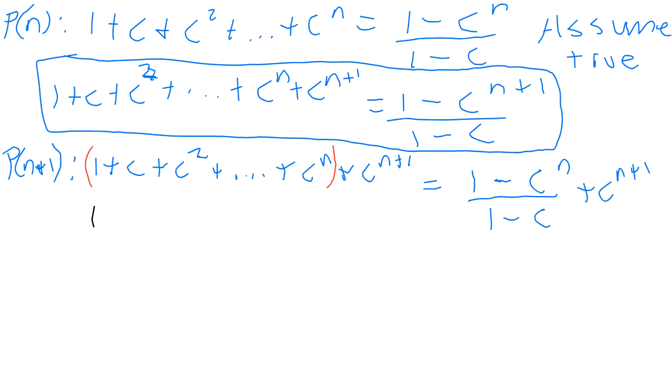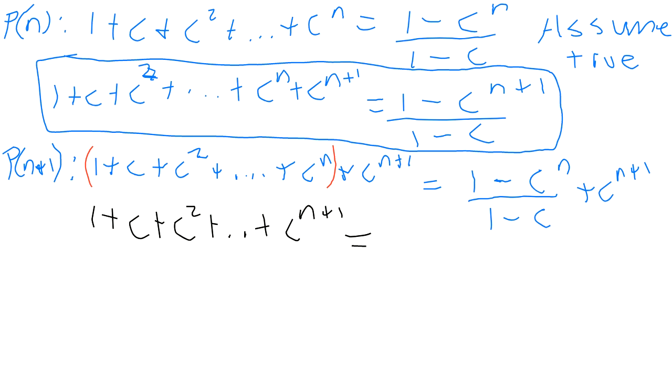1 plus c squared plus dot dot dot plus c^(n+1). All we have to do is a little algebra on the right side. I was thinking too hard. So on the right side, we're going to add that thing. Remember the LCM is 1 minus c.